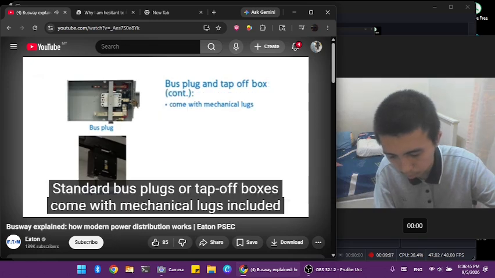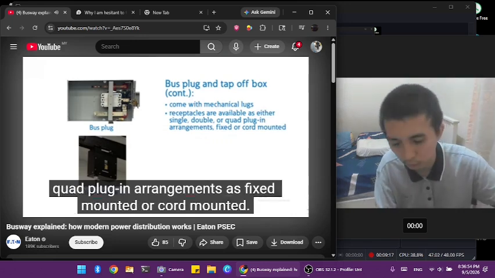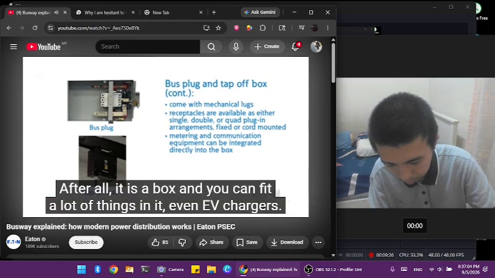Standard bus plugs or tap-off boxes come with mechanical lugs included for cabling to equipment. For data center applications, receptacles are available as either single, double, or quad-folding arrangements as stick-mounted or core-mounted. Additionally, other auxiliary equipment, such as metering or communication equipment, can be integrated directly into the box for purposes like branch circuit monitoring. After all, it is a box, and you can fit a lot of things in it, even